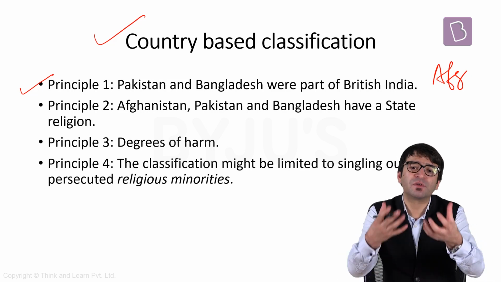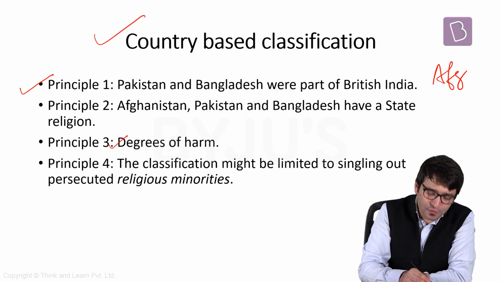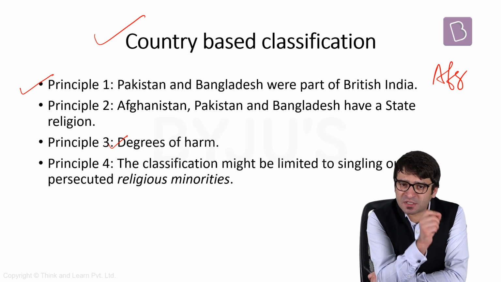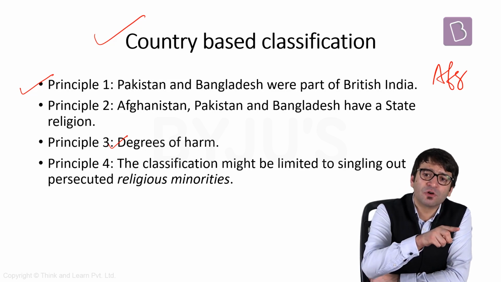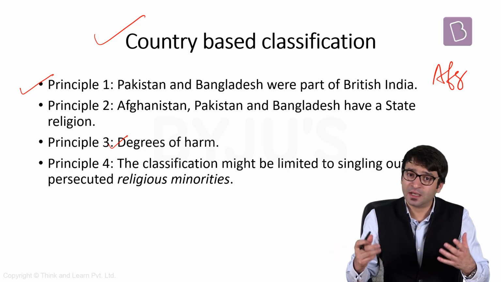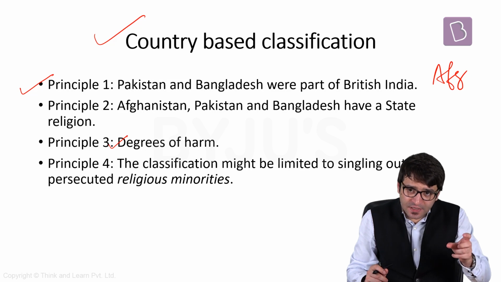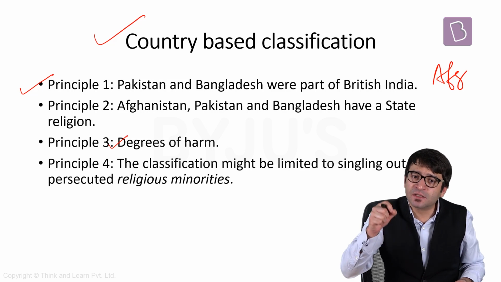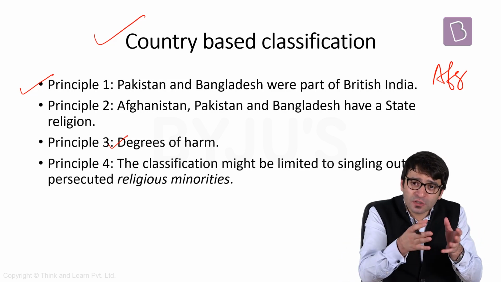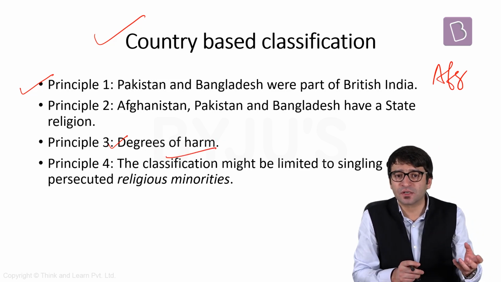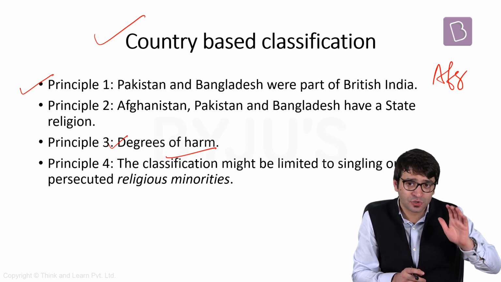Argument number three can be presented by the government, and that is degrees of harm. The government can try and convince the judiciary that if you look at the persecuted minorities in these three countries, Pakistan, Afghanistan and Bangladesh, the degrees of harm is more than any other country. That is why we have picked these three countries only. But here, why not Myanmar? The 2013 report of the United Nations says the world's most persecuted minorities are the Rohingyas of Myanmar. Why did you not include the Rohingyas of Myanmar, if on the basis of degrees of harm you have chosen these three countries? On this ground, the bill will be declared unconstitutional.